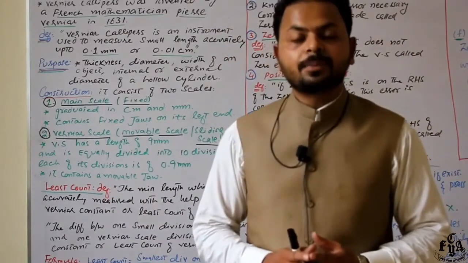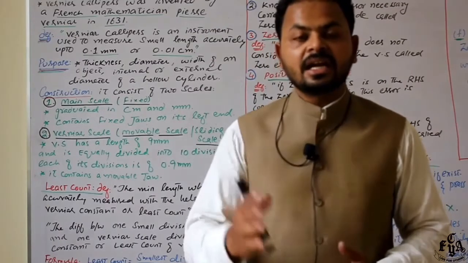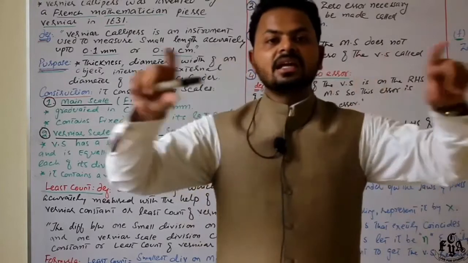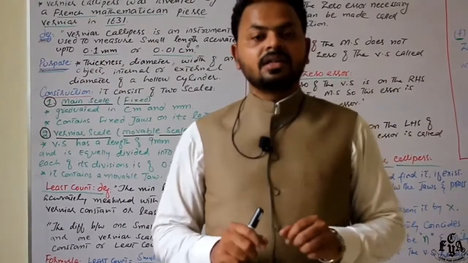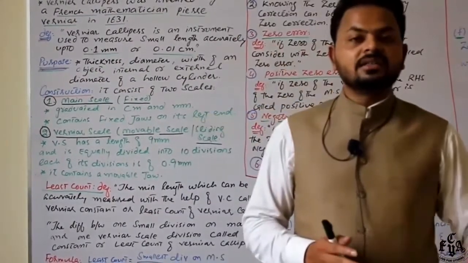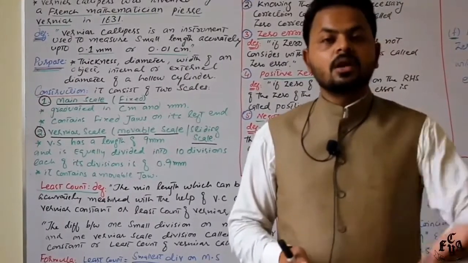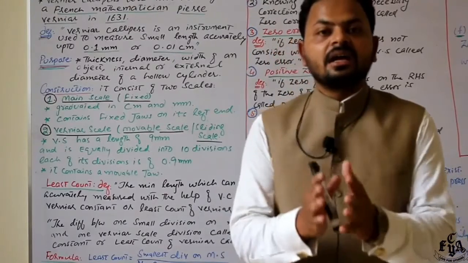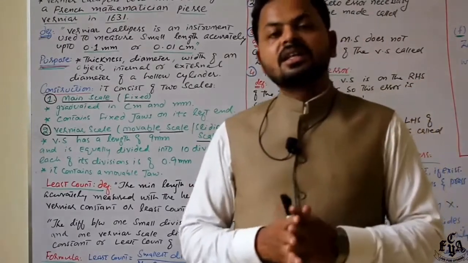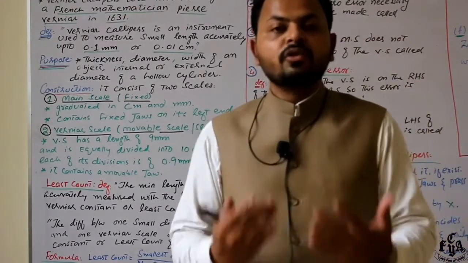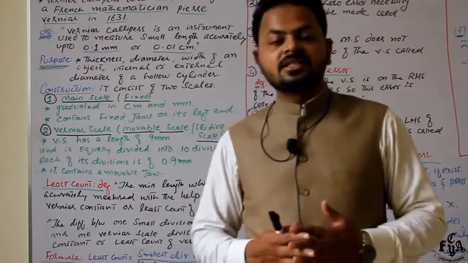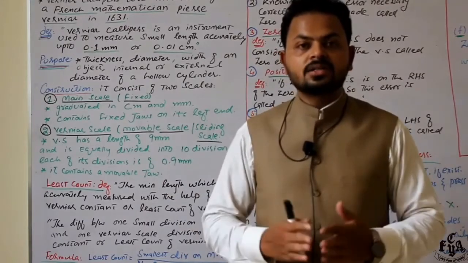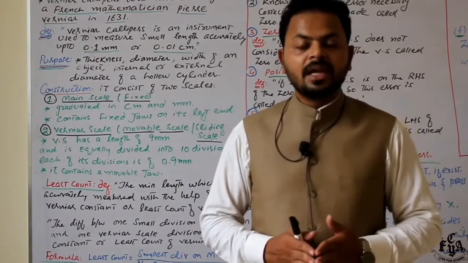Okay, now let's move towards some of the constructive part of it. It has two basic parts. The first is the main scale, the second is the vernier scale. In the main scale, what is happening? Look, the main scale is actually a fixed scale, which is graduated in centimeters as well as in millimeters, while the vernier scale is not fixed, it is slidable over the main scale. You can say the vernier scale is a movable scale, or a slidable scale over the main scale. The vernier scale is also graduated in units of millimeters, right?